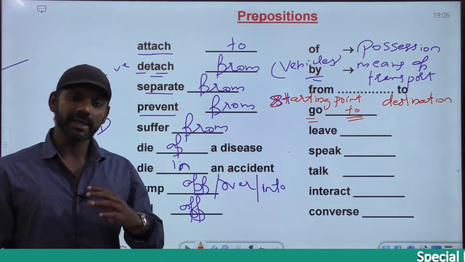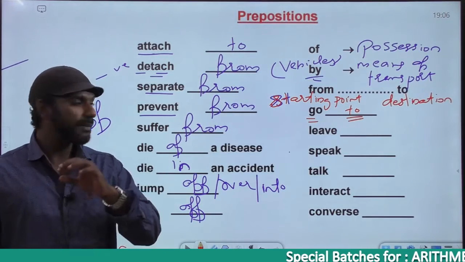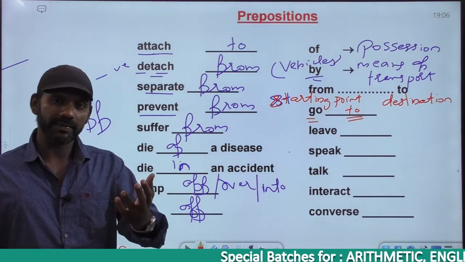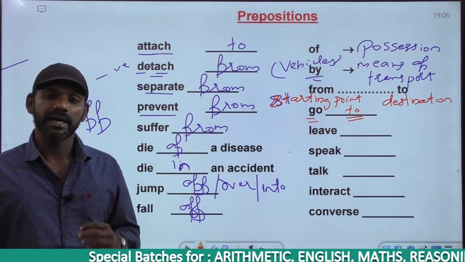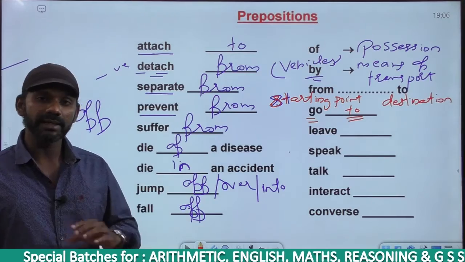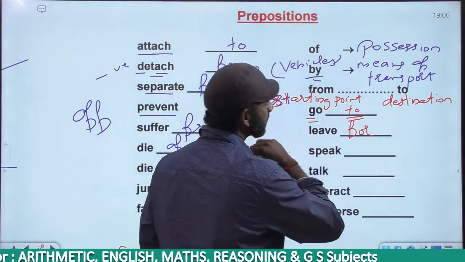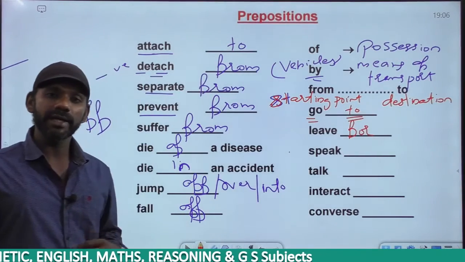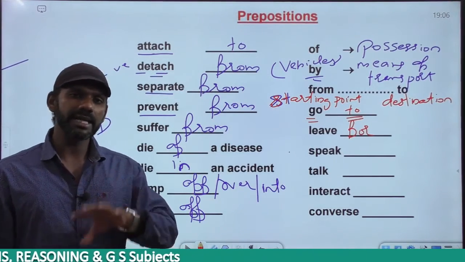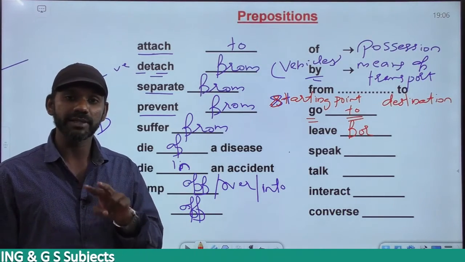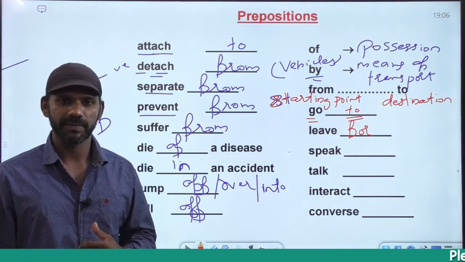Now my idea is, I am going there. I am leaving dash Kerala. "I am leaving to Kerala" is the wrong usage. It must be, I am leaving for Kerala. I am going to Kerala is the same as I am leaving for Kerala. The same idea, the only thing is expressed in two different ways. One idea can be expressed in different ways.